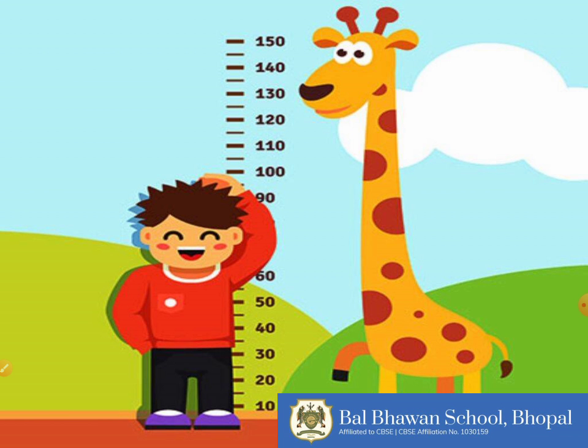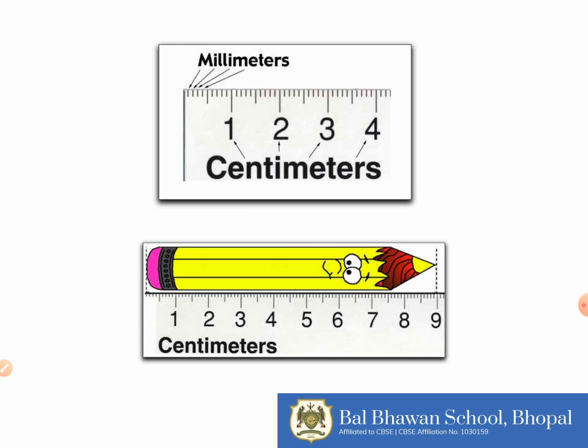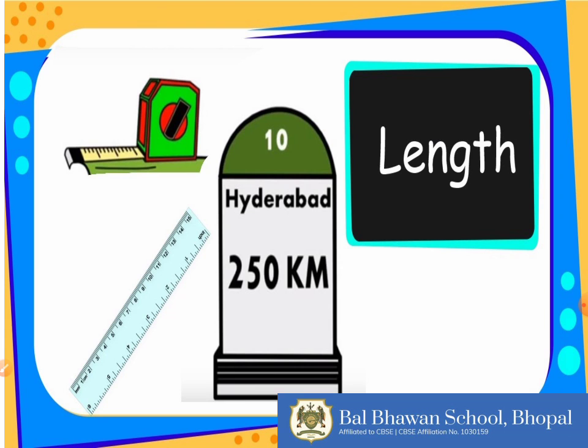Inch tape is measured in inches. If you have to measure small objects, we use a ruler. A ruler is graduated in centimeters, and the small lines in between each 2 centimeters are called millimeters.